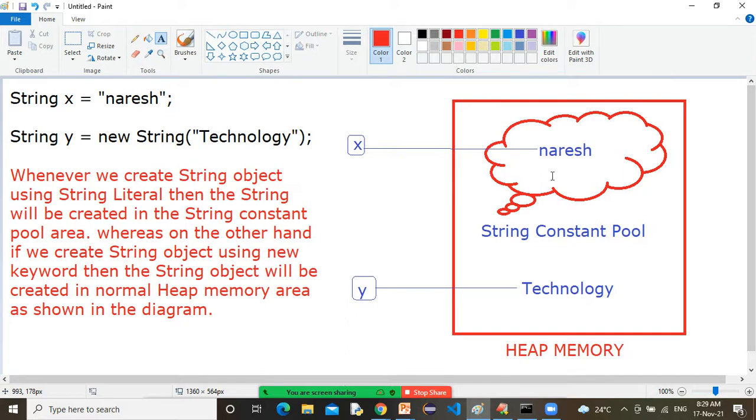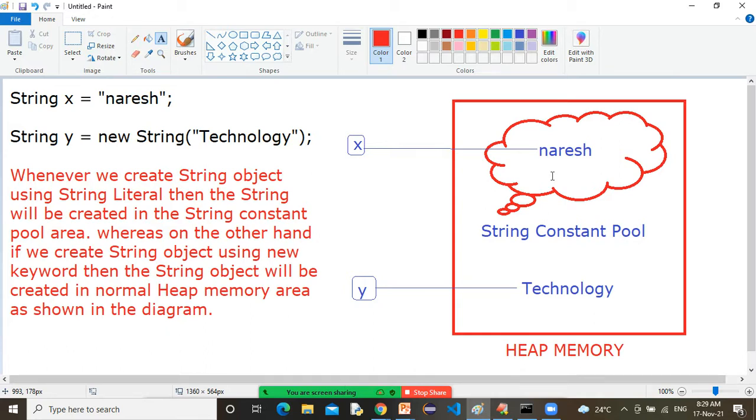Whatever string object is created inside the string constant pool, not inside the heap memory, is not eligible for garbage collection. Garbage collector cannot collect a string object from the string constant pool.